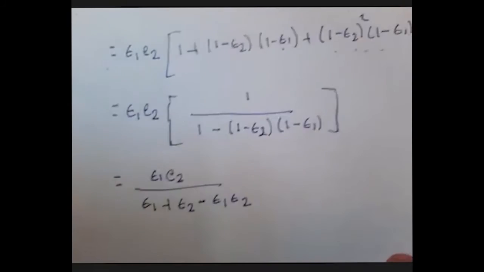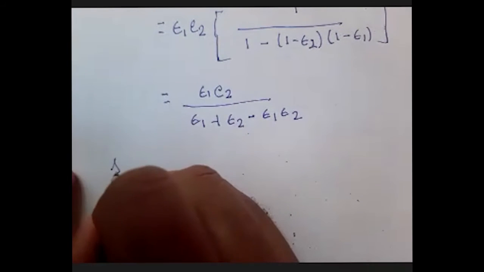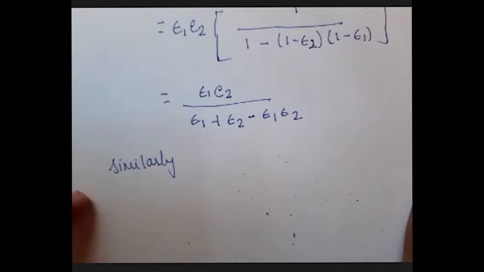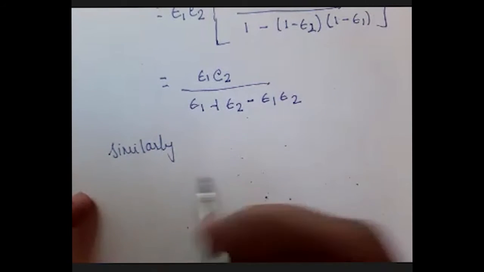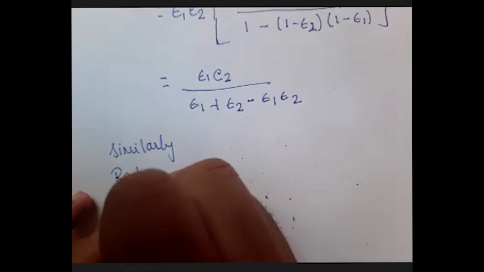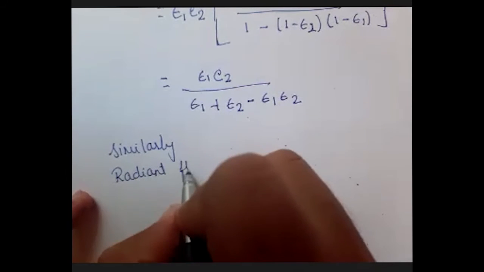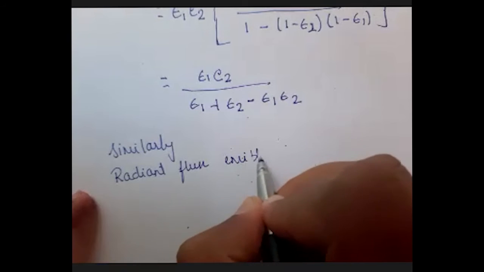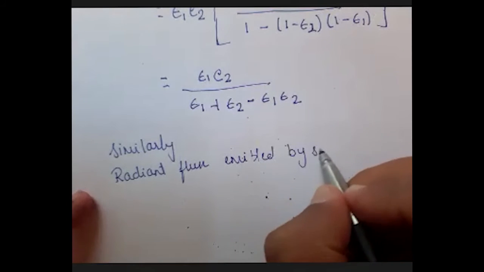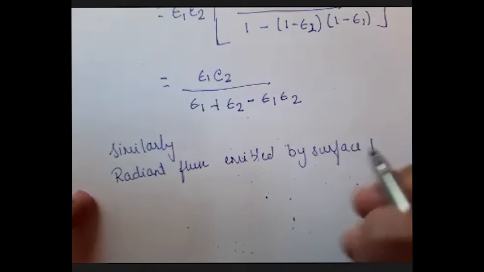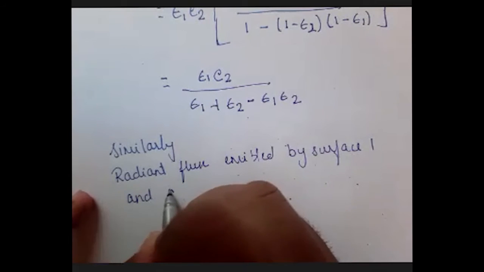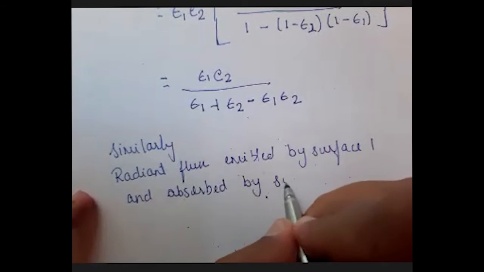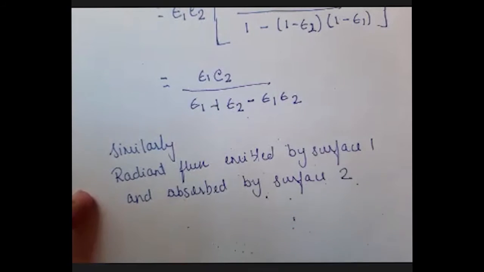In the similar manner, I'll have the radiant flux emitted by surface 1 and absorbed by surface 2.